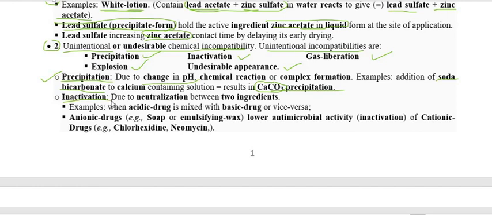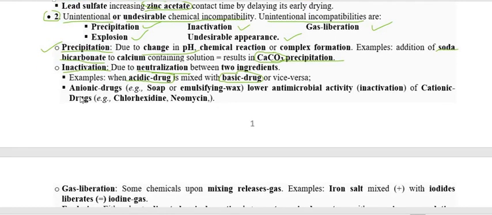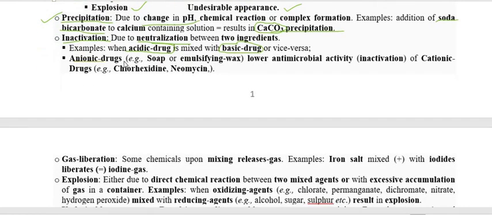Another is inactivation. Inactivation is simply neutralization that occurs when we mix two or more drugs, chemicals, or substances together. They form a resultant compound, and that resultant compound neutralizes, and therefore it is called neutralization between the two ingredients. The best example is when we mix an acid with a base, so an acid-base reaction occurs.